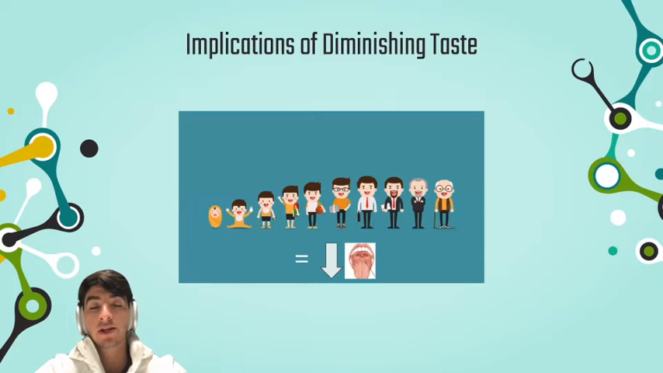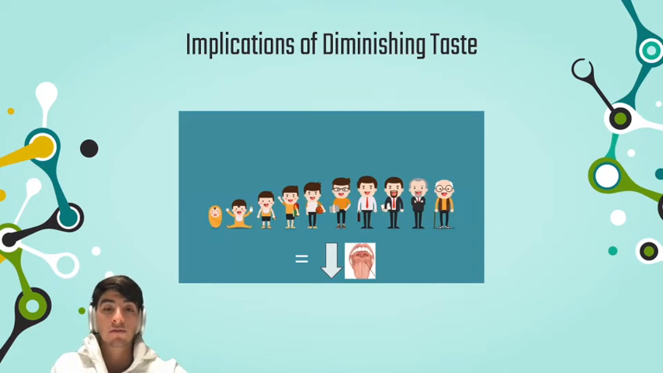Now that we have talked a little bit about this threshold and the sensitivity of tastants within the receptors, we want to talk about the implications of diminishing taste. What I mean by this is that as we grow older, our taste sensitivity decreases. Our taste buds die and turn over very quickly, but as we go older, this rate diminishes and thus we have less taste.